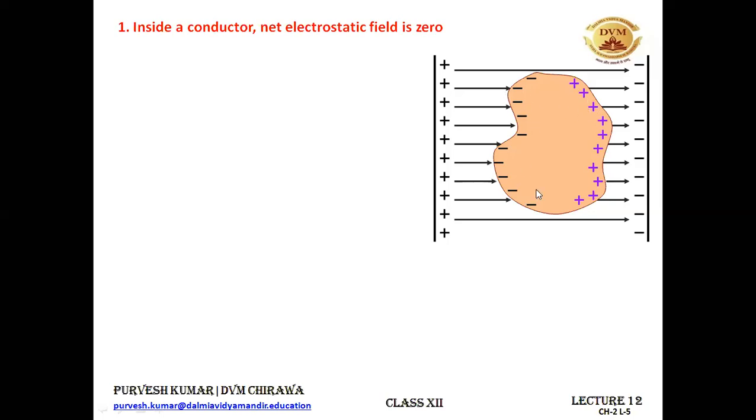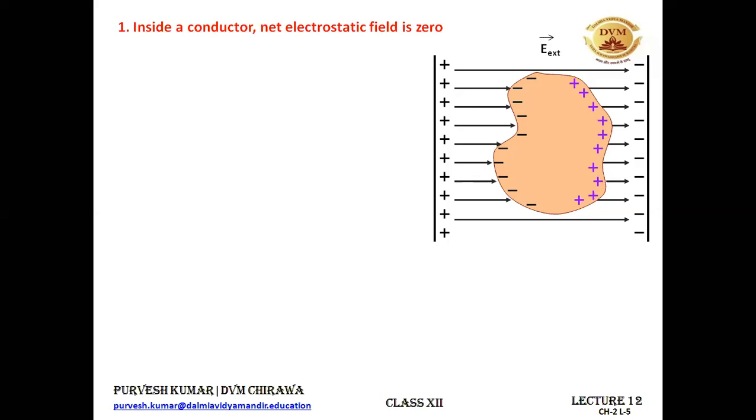So the induced electric field is equal in magnitude and opposite in direction to the applied electric field. And that's why there won't be any electric field inside the conductor: if you increase the external electric field, the strength of the induced electric field will also increase, because a large number of charge carriers are inside the conductor. So inside the conductor, the net electric field comes out to be zero.